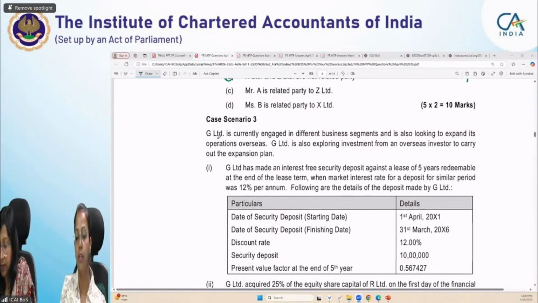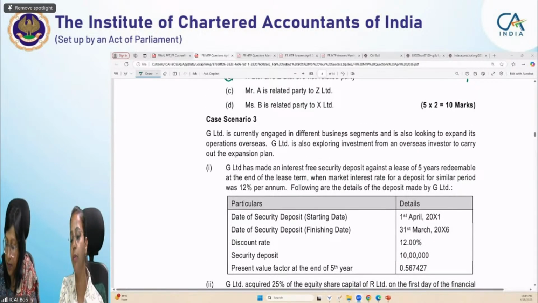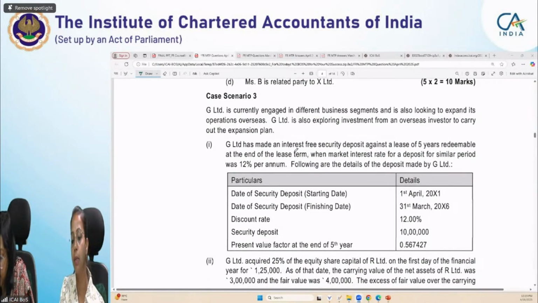So case scenario third is G Limited is currently engaged in different business segments and is also looking to expand its operation overseas. G Limited is also exploring investments from an overseas investor to carry out the expansion plan. So the first is G Limited has made an interest-free security deposit against a lease of 5 years, so it's related to Ind AS 109. It is redeemable at the end of lease term, when market interest rate for a deposit for similar period was 12% per annum. Following are the details given for the deposit made by G Limited.